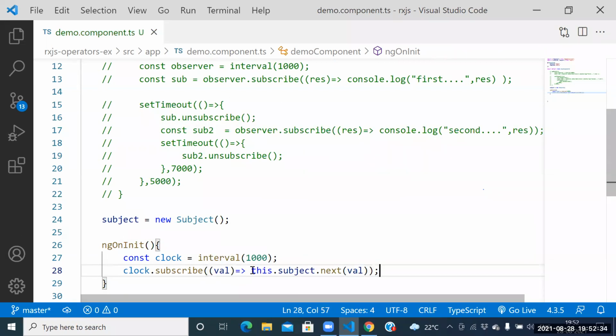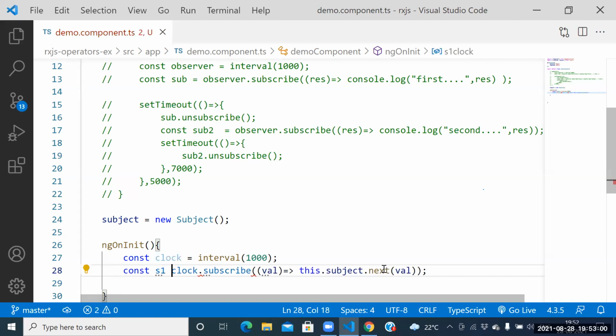Whatever the result is, that result we hand over to which person? The subject itself. Next one, guys, see this one here. Here itself, how to get the result? Subject dot subscribe. So see this one here.